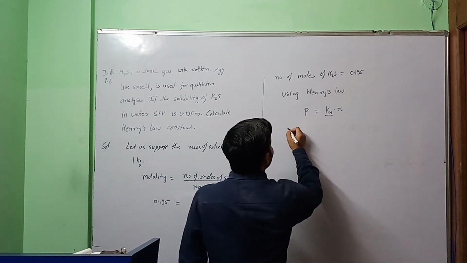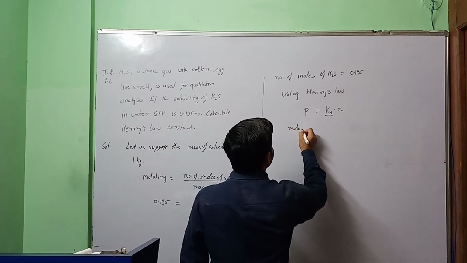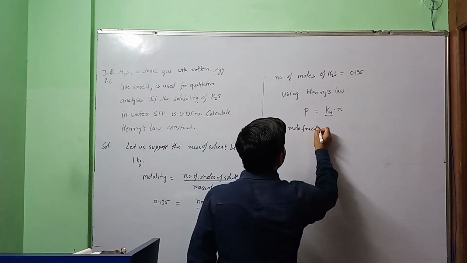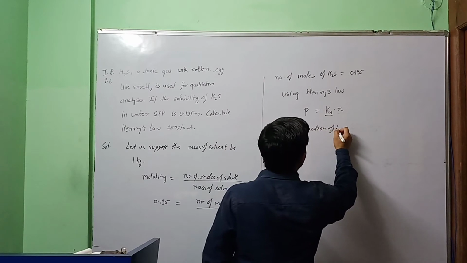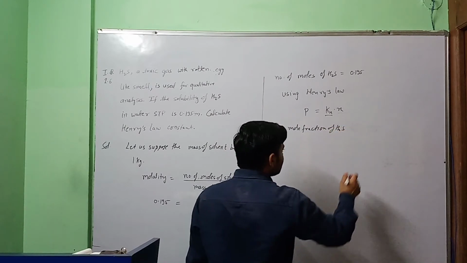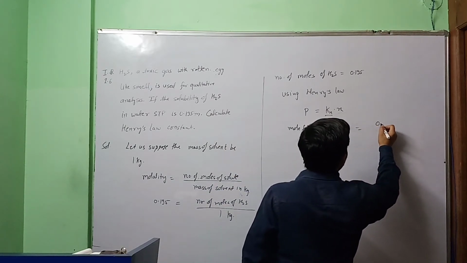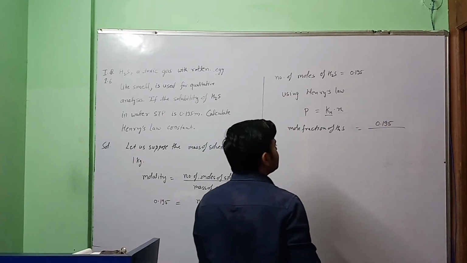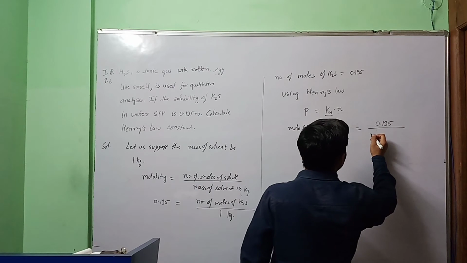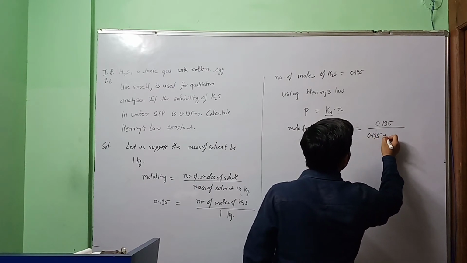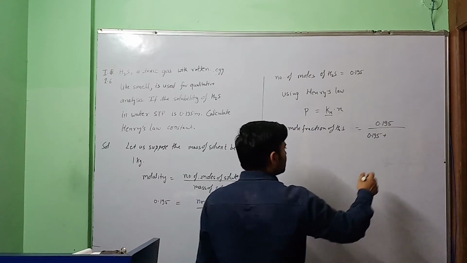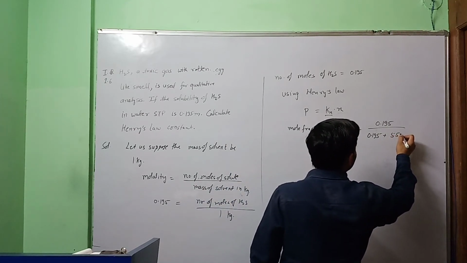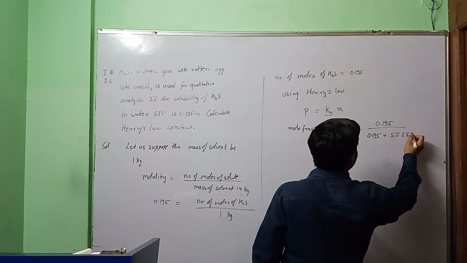So mole fraction of H2S we have to find out, that is number of moles of H2S divided by total number of moles, which will be 0.195 plus 1000 upon 18, which comes as 55.555.